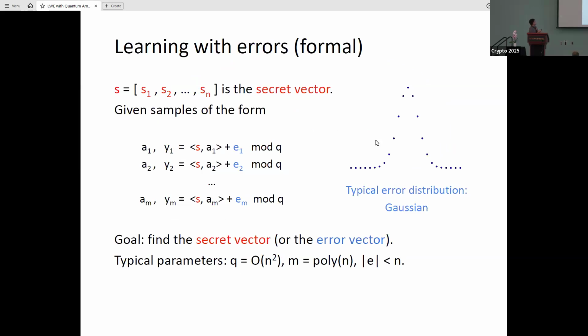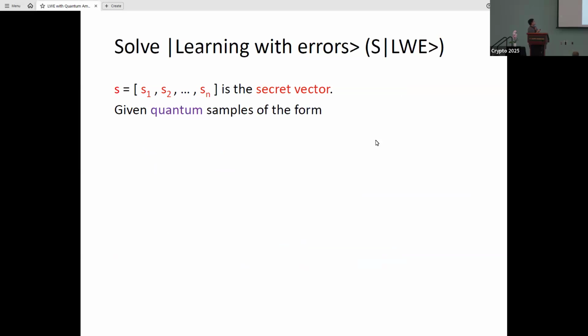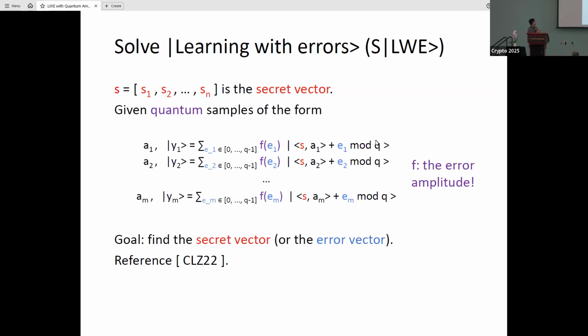Let us recall the formal definition of learning with errors. The SLWE problem is similar to classical LWE. Here S is the secret vector. But in the SLWE problem, we are given quantum samples of this form. Here A is the coefficient, and Y is the superposition of some classical LWE samples. F is the error amplitude.